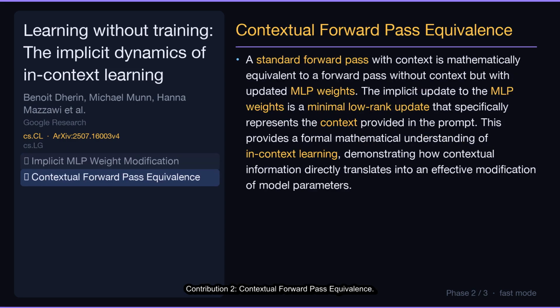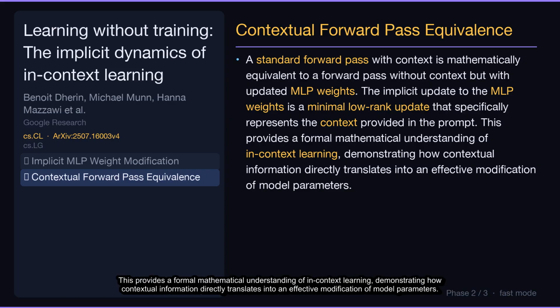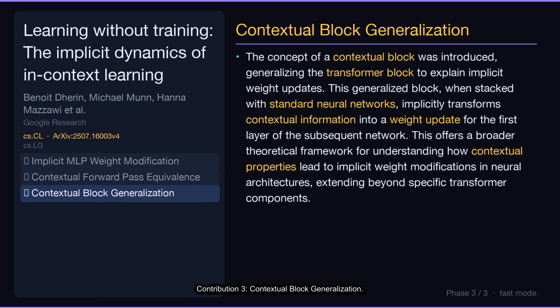Contribution 2. Contextual forward pass equivalence. A standard forward pass with context is mathematically equivalent to a forward pass without context but with updated MLP weights. The implicit update to the MLP weights is a minimal low-rank update that specifically represents the context provided in the prompt. This provides a formal mathematical understanding of in-context learning, demonstrating how contextual information directly translates into an effective modification of model parameters.